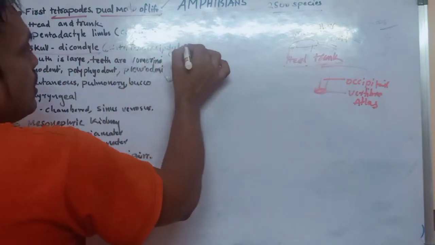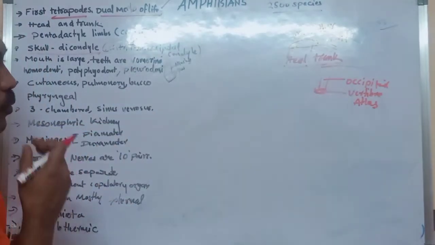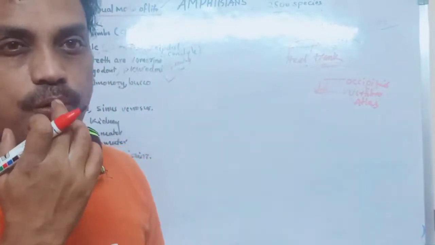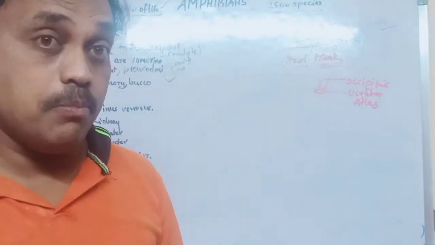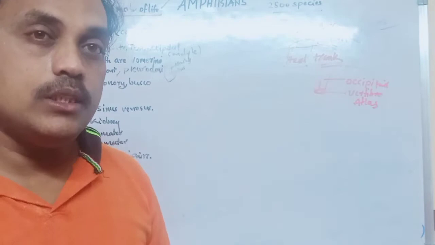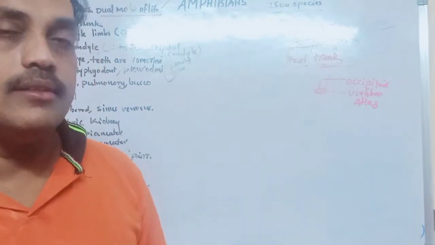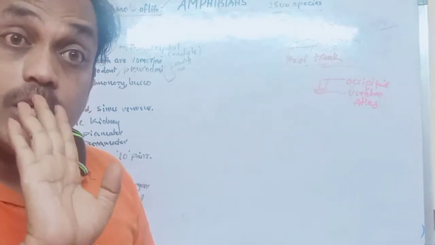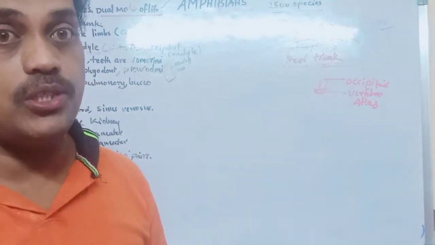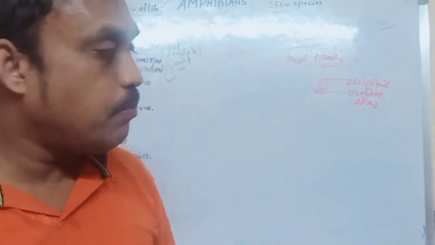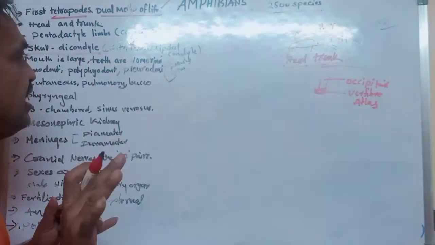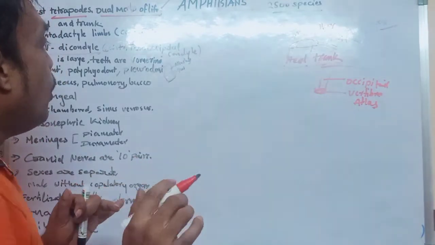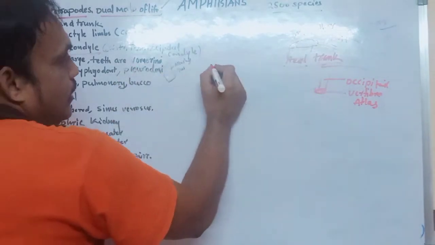Two occipital bones. And what about the mouth? The mouth of the frog is very large. That is very important. And one more important thing about the teeth of amphibians: teeth are located only in the upper jaw. In the lower jaw, teeth are absent. Very important. The type of teeth in amphibians we call omorine teeth.